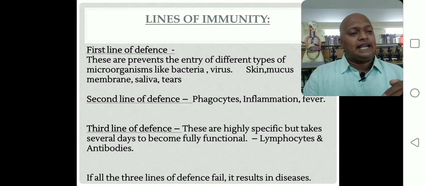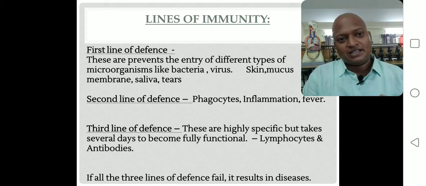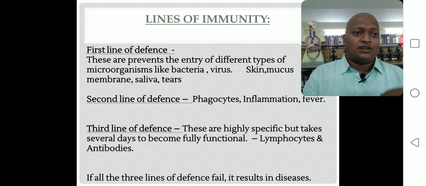In case antigens defeat the second line defense mechanism, cross it and enter into the third line defense mechanism. The third line defense mechanism is the strongest, very powerful, which is present in our body. So what is the third line defense mechanism?